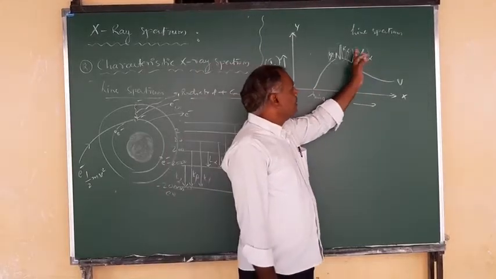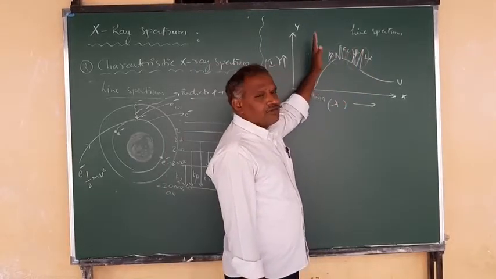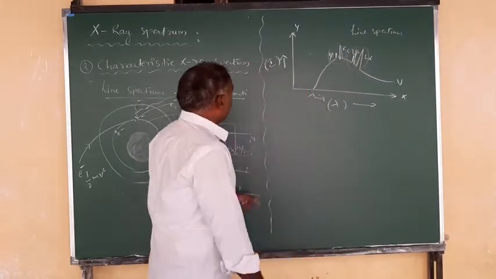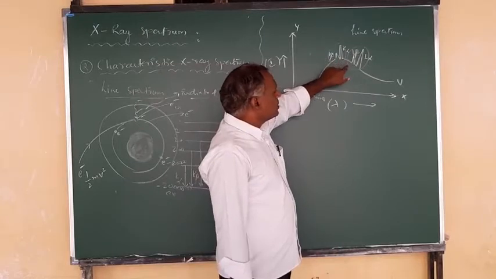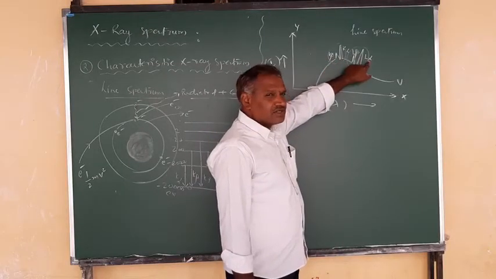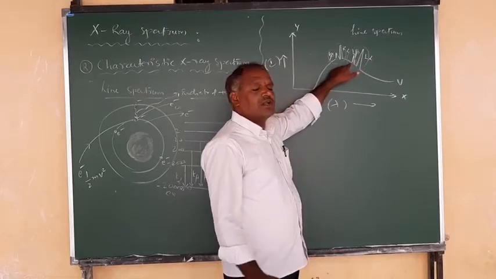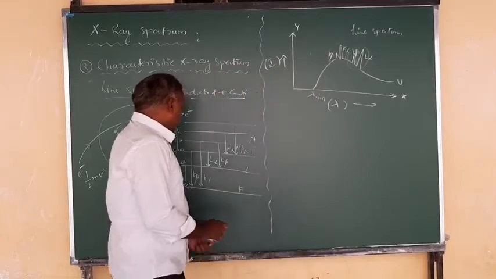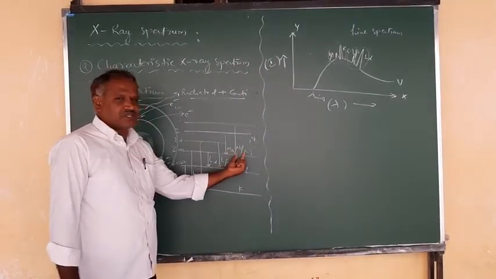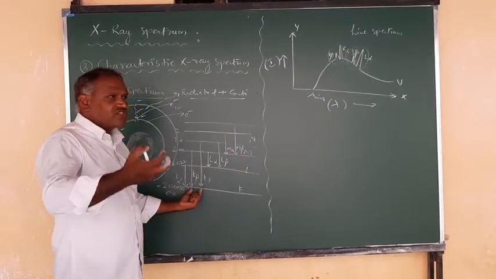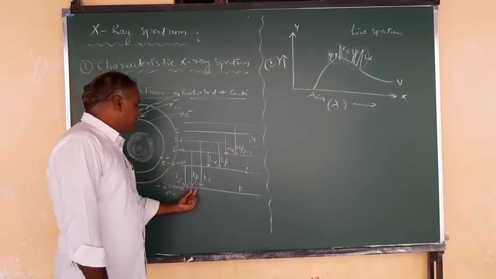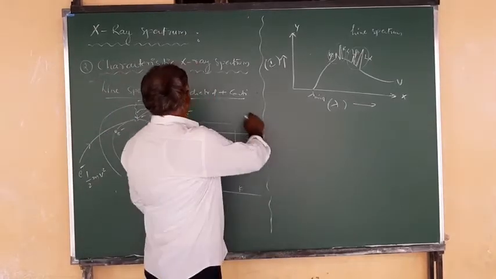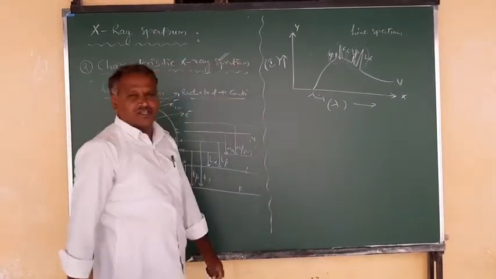Alpha, beta, gamma are in increasing order of energy, so decreasing order of wavelength. Therefore the spikes in this graph are drawn with the alpha line first, at higher wavelengths, and towards lower wavelengths beta, then gamma, for the respective series. This is for the K series, L series, M series, depending on which shell the transition is getting into. This is the observation in the characteristic X-ray spectrum.